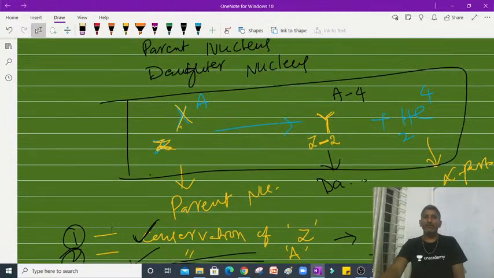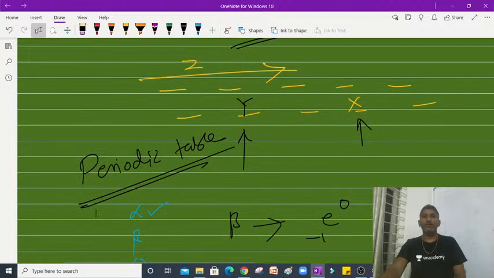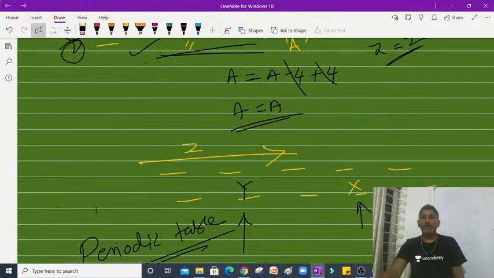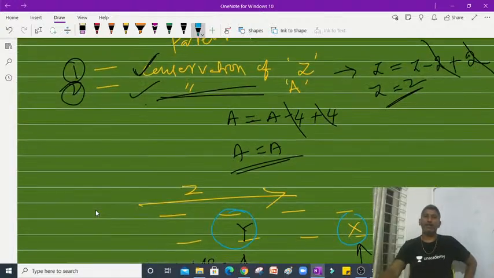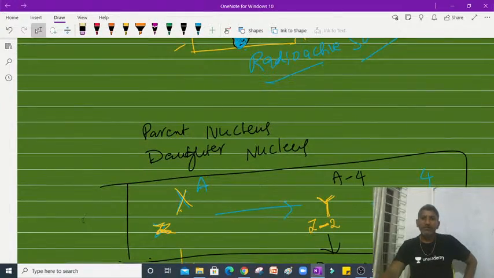Z minus 2, right? Here is the Z and here is the Y. So therefore, its place shifts towards left by 2 units. So like this it is observed.